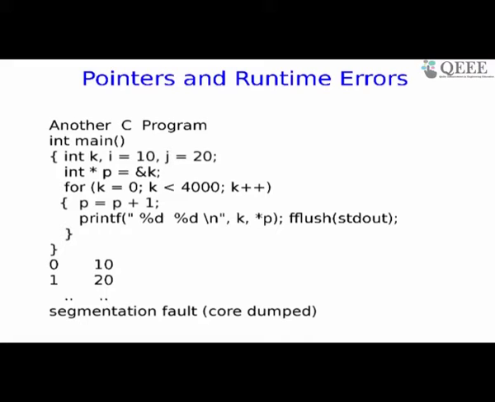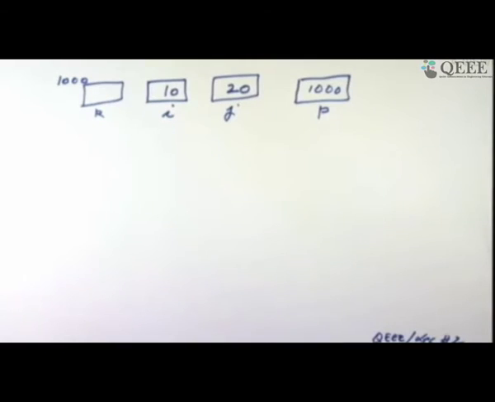And then observe there is a pointer p which is declared and initialized, p is int star, with the address of k. So let me assume some address of k and put it inside. So before the for loop, this is what has happened.